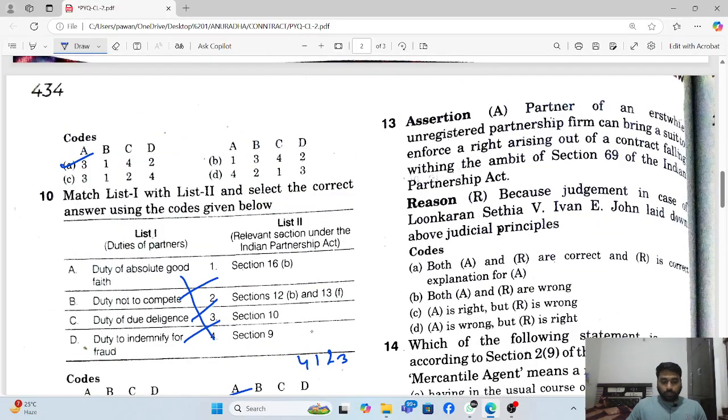Assertion reason question थोड़ा सा इसमें साइड में हो रहा है. I am going to read it for you. Partnership of an erstwhile unregistered partnership firm can bring a suit to enforce the right arising out of the contract within the ambit of Section 16. That is wrong. If the partnership firm is not registered, you cannot enforce your right. And the judgment of that case, that is also wrong. So both A and R are wrong.